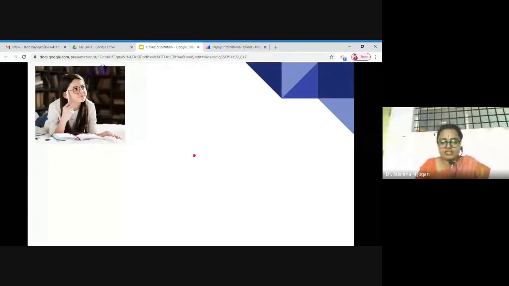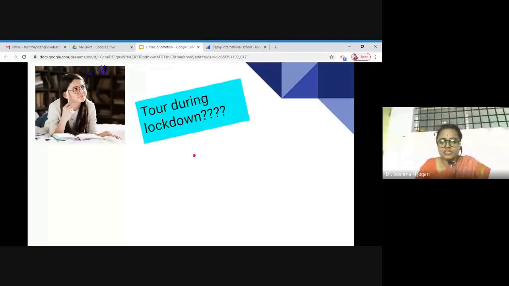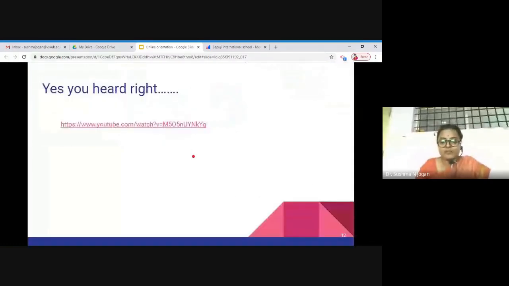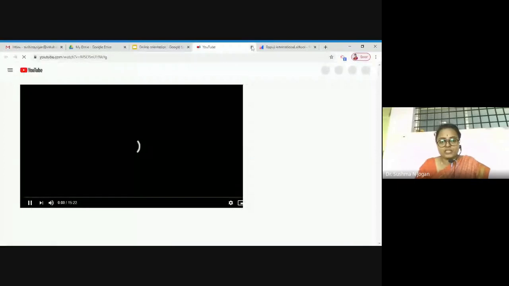Moving on to the next tool to know, the online tour. So we call it an online tour. Can we imagine a tour during lockdown? Yes, that is possible with the help of online tools, that is, with the help of Google Earth. I'll try to show you if the connection supports.